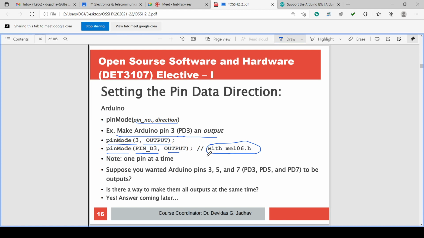In that header file PIN_D3 is defined as pin number 3. So for every pin we have to write the pinMode.